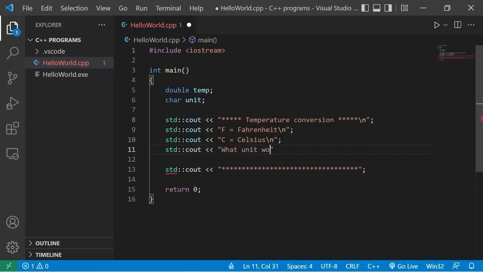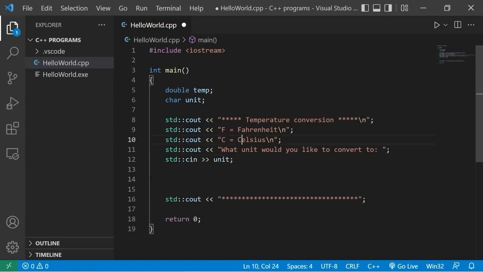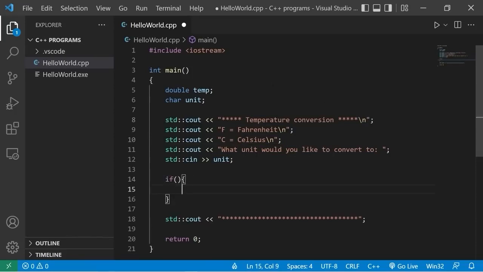Standard output. What unit would you like to convert to? Standard input unit. The user will hopefully type in F or C, depending on what they want to convert to. Let's check to see if the user types in F first.